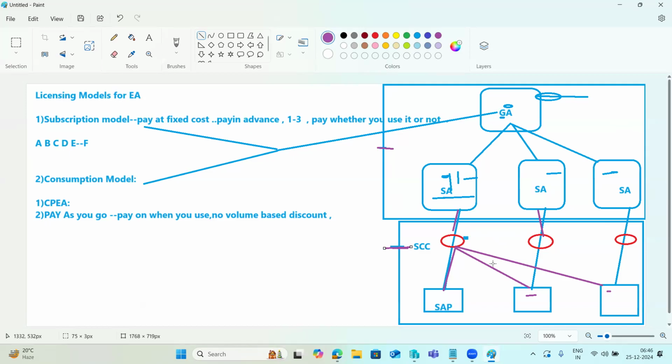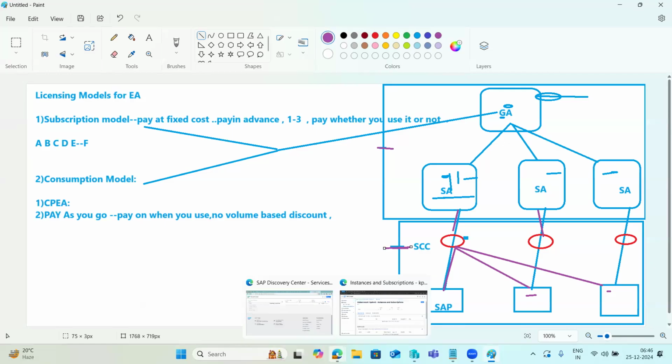We can download the software from ServiceNow, right? No, it's outside of the service market. There are free tools available, SAP development tools, so there we can download it. The cloud connector. So you will cover this cloud connector part also, right? Yeah, we will cover it.